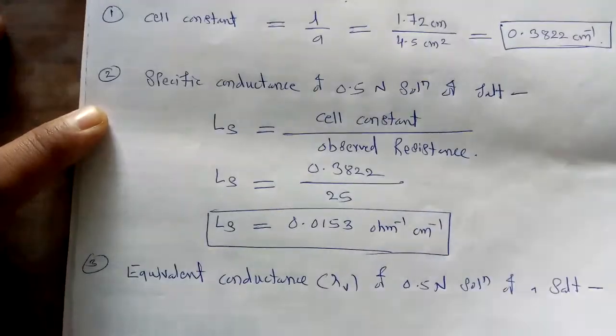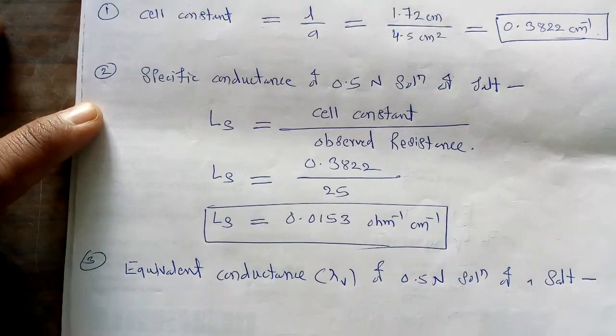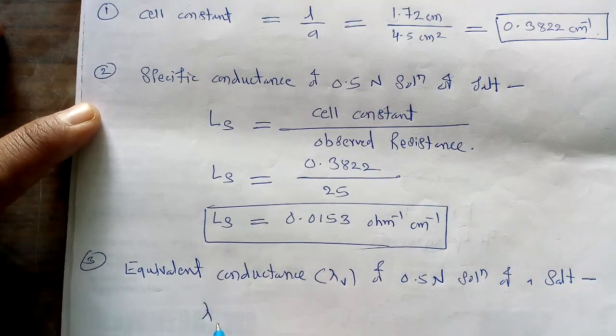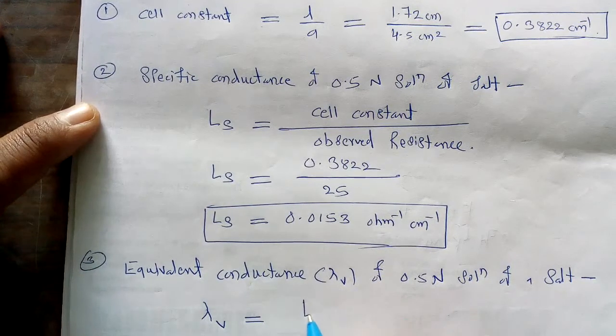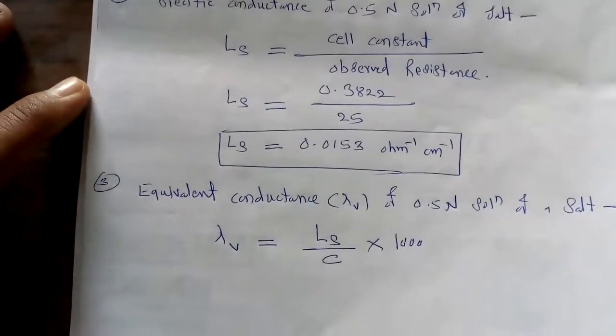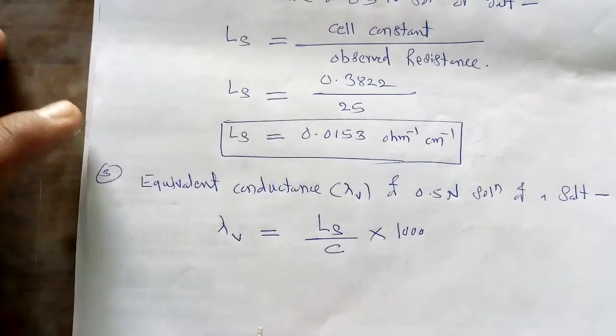So how to calculate it? We know the equation. This equivalent conductance we have to calculate with the help of this equation: lambda V is equal to specific conductance, that is LS, divided by concentration C multiplied by 1000. So this is the equation which is useful for the calculation of this type of equivalent conductance.